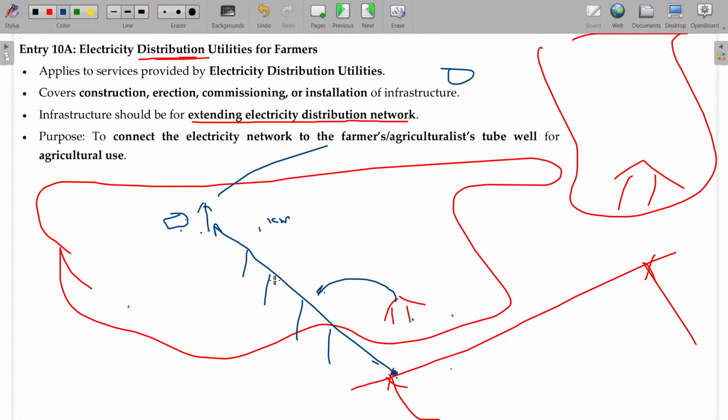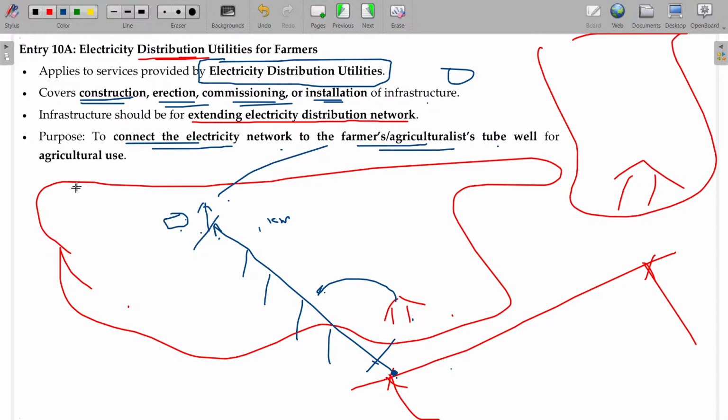So this applies to services provided by electricity distribution utilities, covering construction, erection, commissioning, installation of infrastructure. This is the infrastructure laid for transporting and distributing the electricity from here to here, and to connect the electricity network to the farmer's agricultural tube well for agricultural use. For this, the owner paid, say, around 10 lakhs rupees to get the connection. For this 10 lakhs, GST is not applicable.